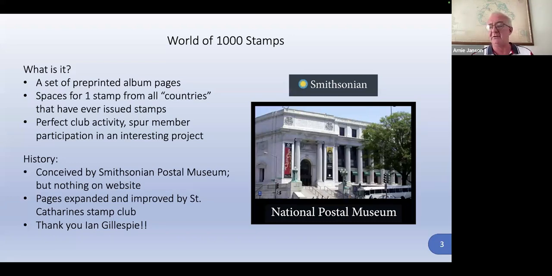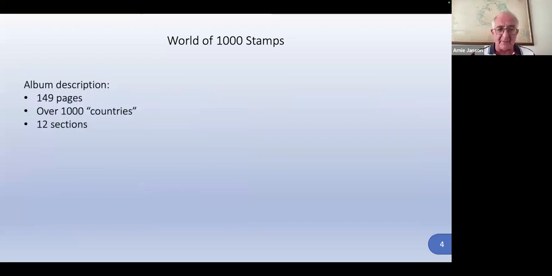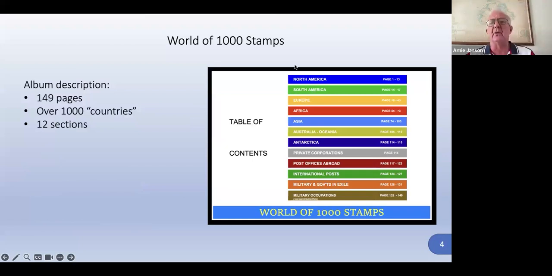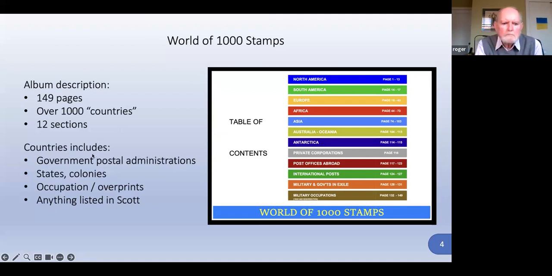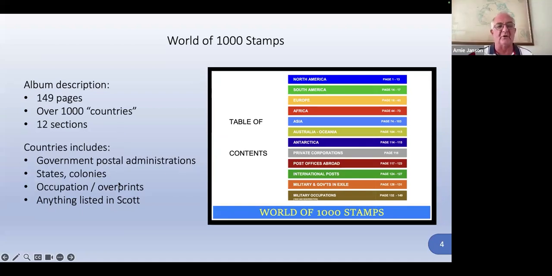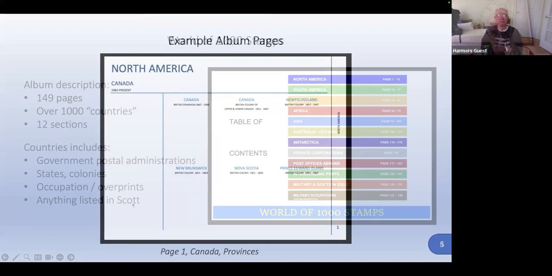I'll show some examples of pages and talk a little bit more about it. 149 pages. Like I said, over 1,000 countries. The album's divided into 12 sections. This is the table of contents with North America, South America, Europe, Africa, Asia, Australia, Oceania, Antarctica, private corporations, post offices abroad, international posts, military and governments in exile, and military occupations. Those are the main categories. And in countries, as you can see, it includes everything: governments, postal administration, states, colonies, occupation forces, overprints, anything listed in Scott.